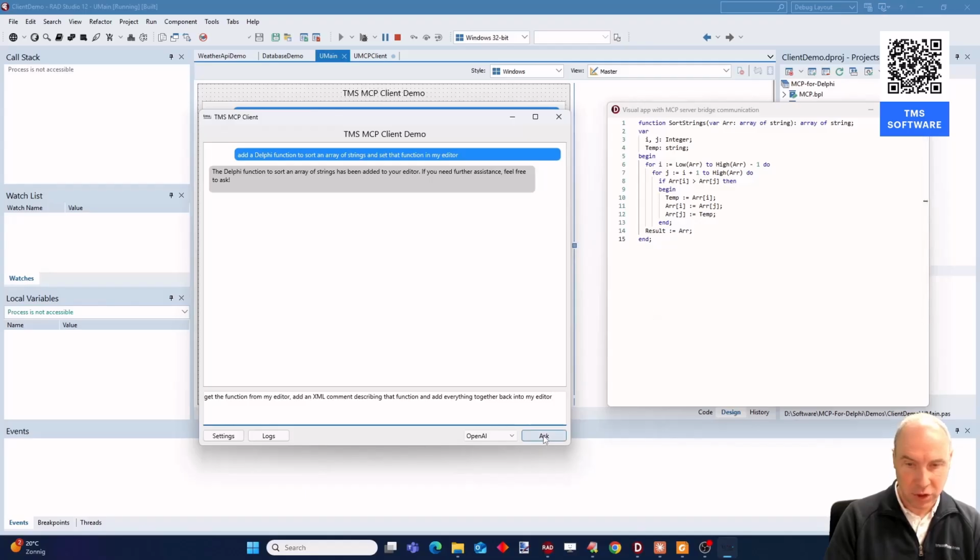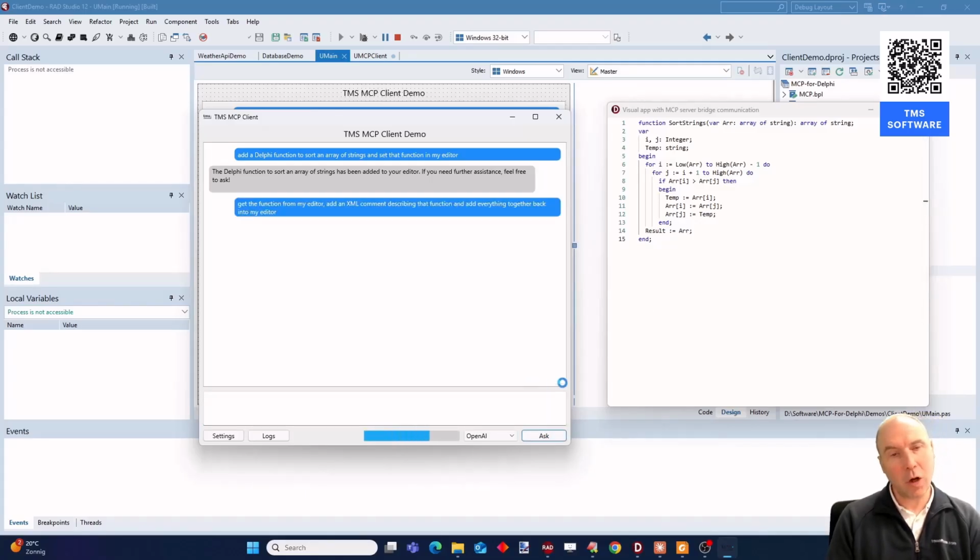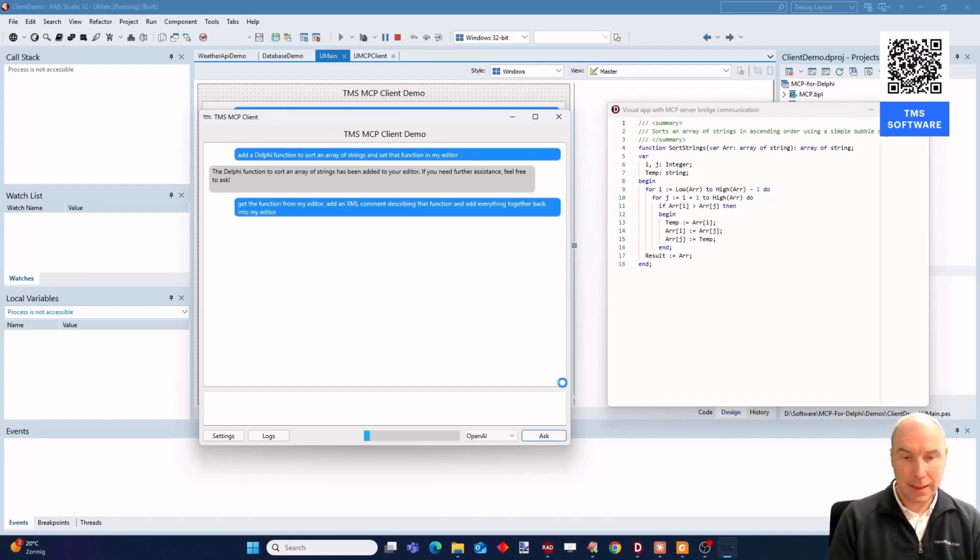That is the instruction that I'm giving to OpenAI. So let's see what is happening. It should, and as you can see, it did so, decorate my sort function with an XML comment.